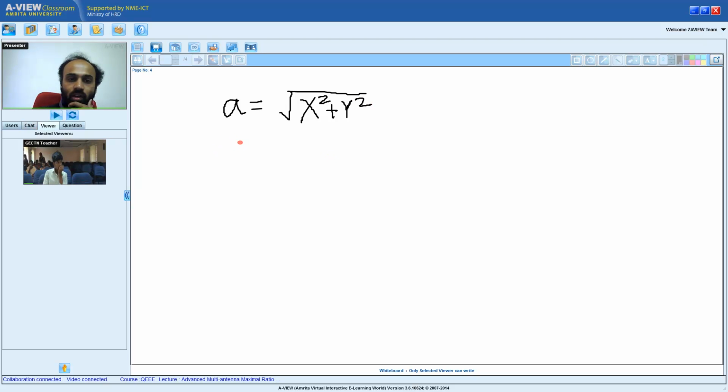Now I want to look at the distribution of the channel gain, G equals A square equals x square plus y square.